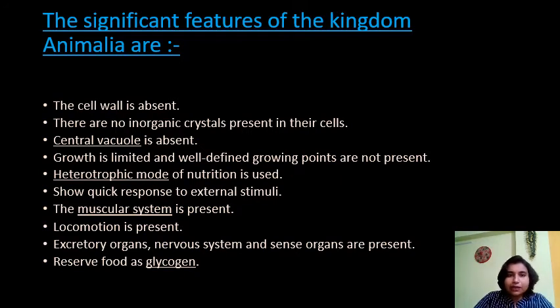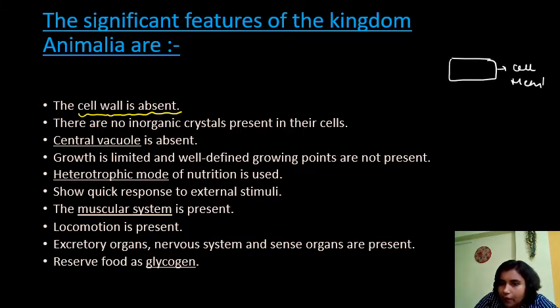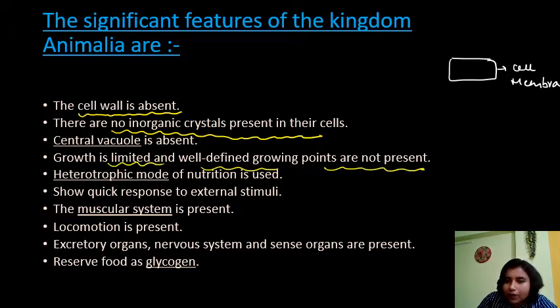Next, coming to animal kingdom, significant features of the kingdom Animalia. If you see, cell wall is absent. That means the cell somewhat looks like this. Only one membrane, that is what we call cell membrane. There will be no cell wall, right? There are no inorganic crystals present in their cell. Central vacuole is absent. So vacuole is also absent. Growth is limited and well-defined growing points are not present. So growth is limited. They cannot grow beyond the limit.